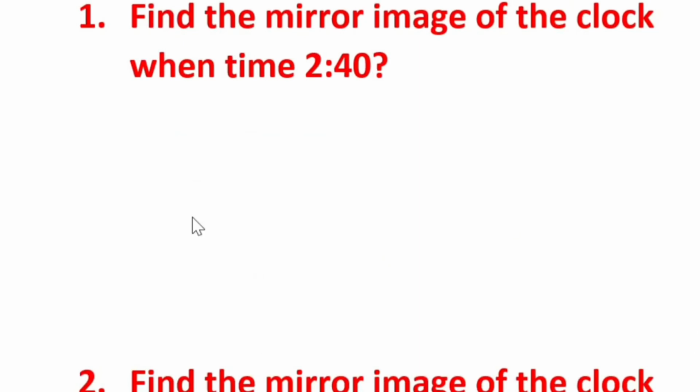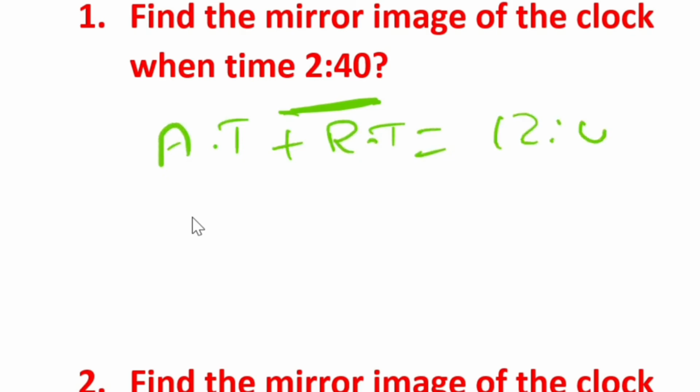Find the mirror image of the clock when the time is 2:40. They are asking like this. Exactly these kinds of questions will come in your examinations, so you need to be prepared. So there is a clock showing 2:40. I gave you one formula: actual time plus reflected time is equal to 12 o'clock always.